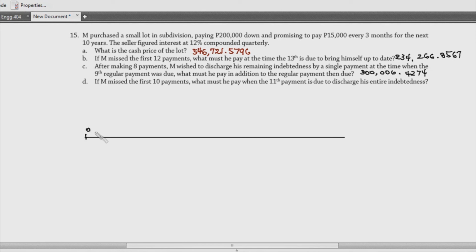So, you can have 0 and then 1, 2, 3, 4, 5, 6, 7, 8, 9, 10 and then dito sa pang 11, meron siyang one-time big-time na payment dito. Okay, so you can just have this 11 and then you can have this 12, 13 going to the 40th payment. Okay? So, ganun supposedly.